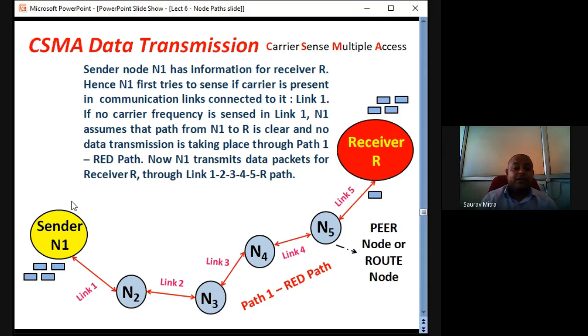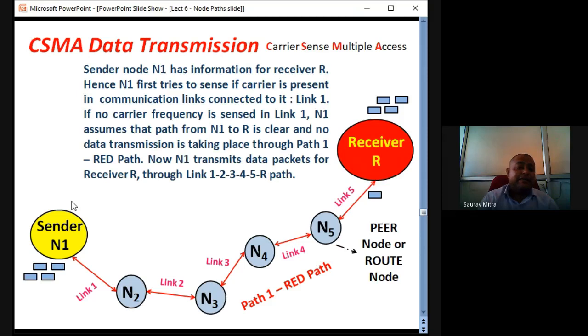Why will it wait? Because if the sender sends the data over the channel immediately, without sensing the carrier, and the carrier was already existing, then there will be collision of data. The previous transmission will be hampered, and the present transmission also will not be completed. So instead of that, you just wait for certain time.